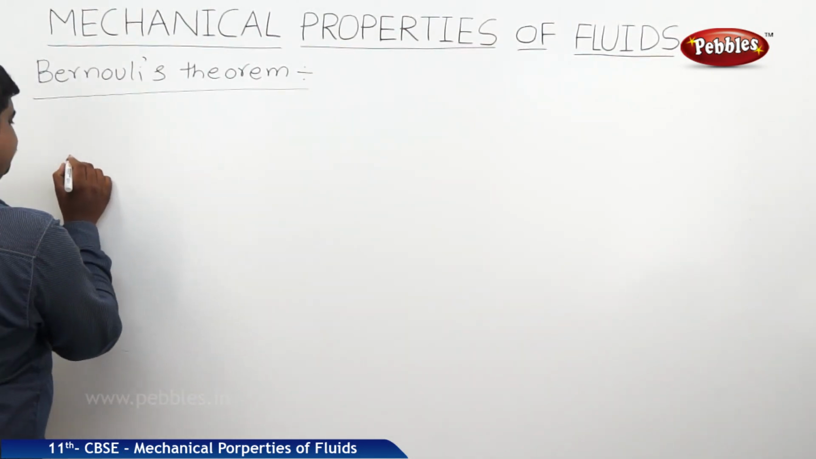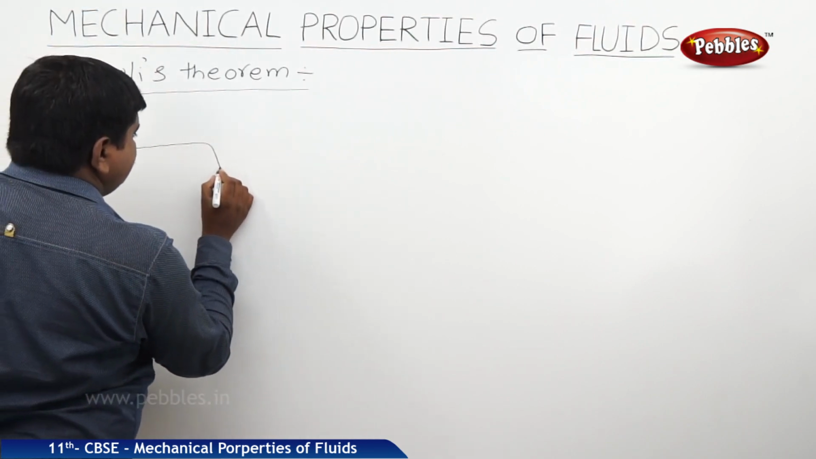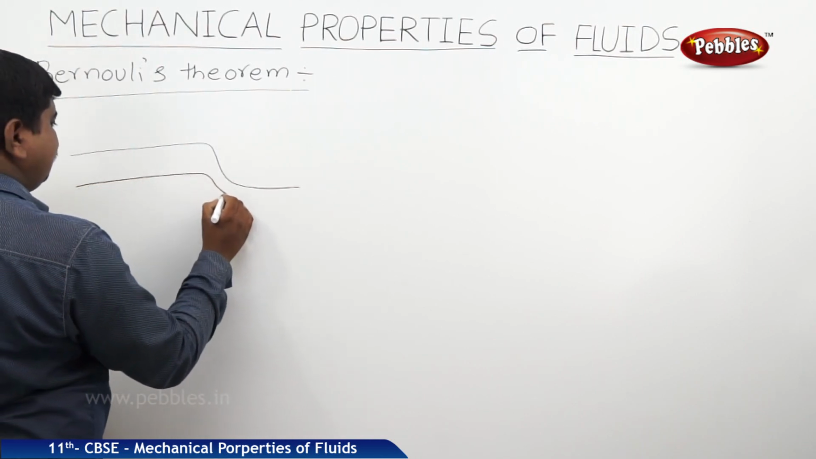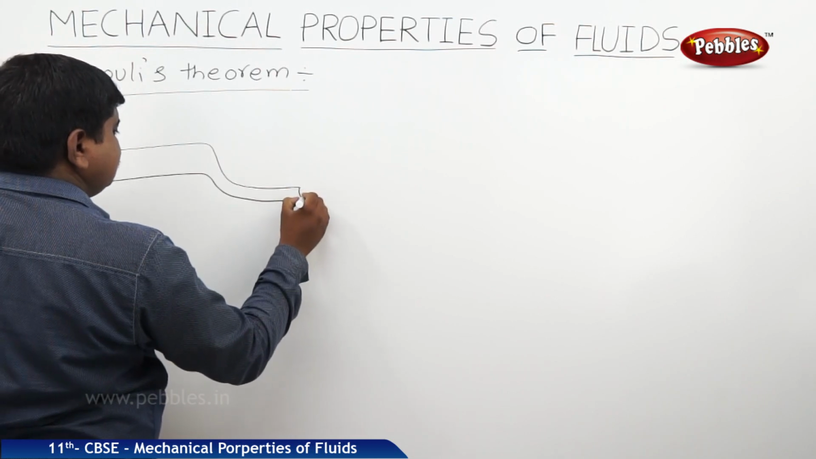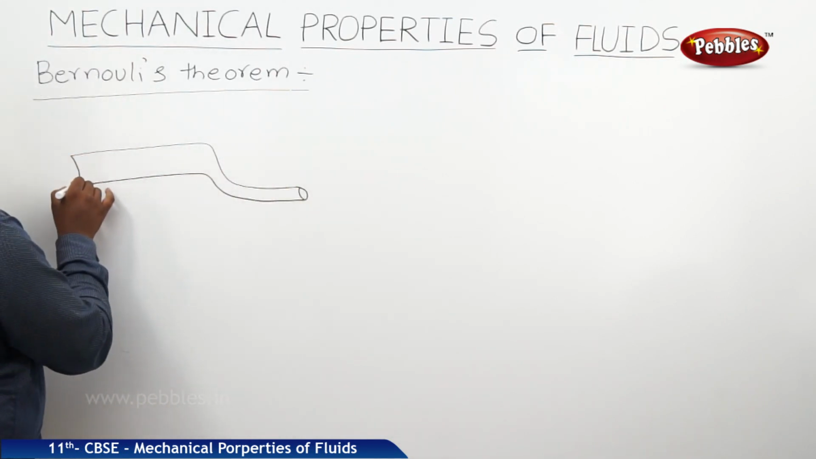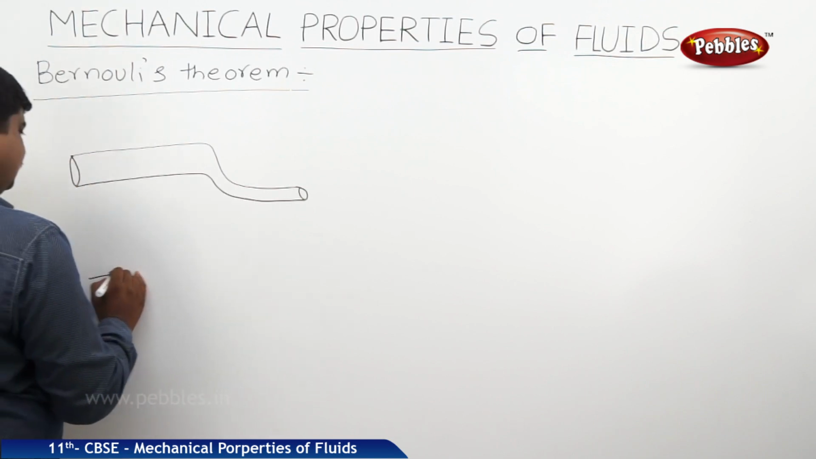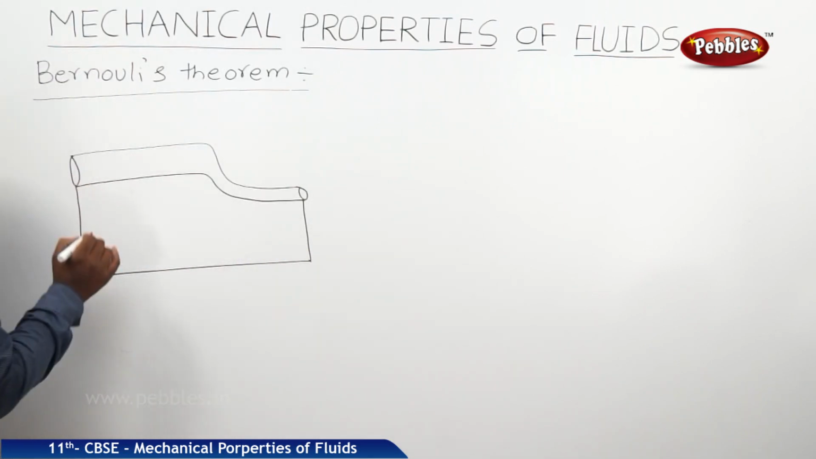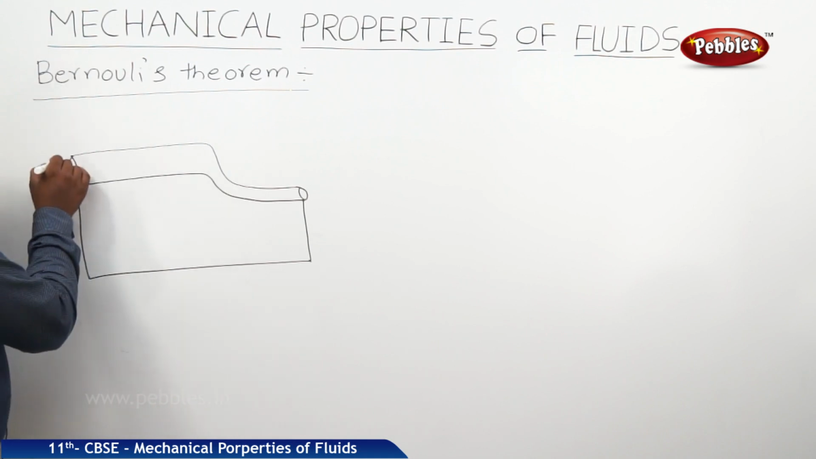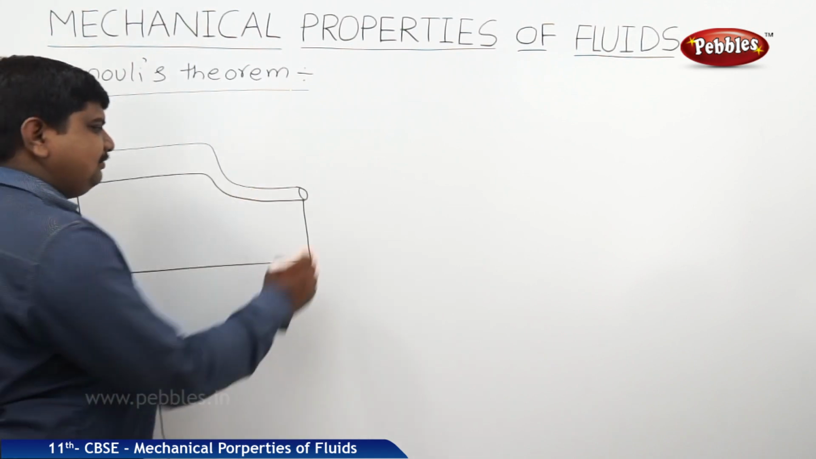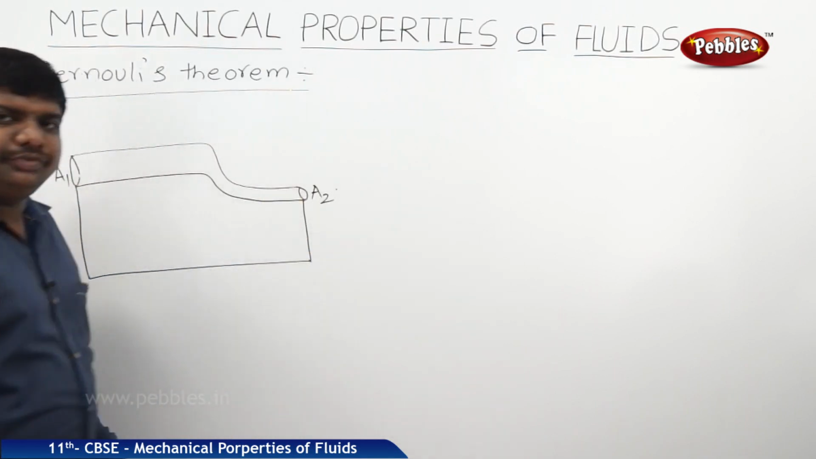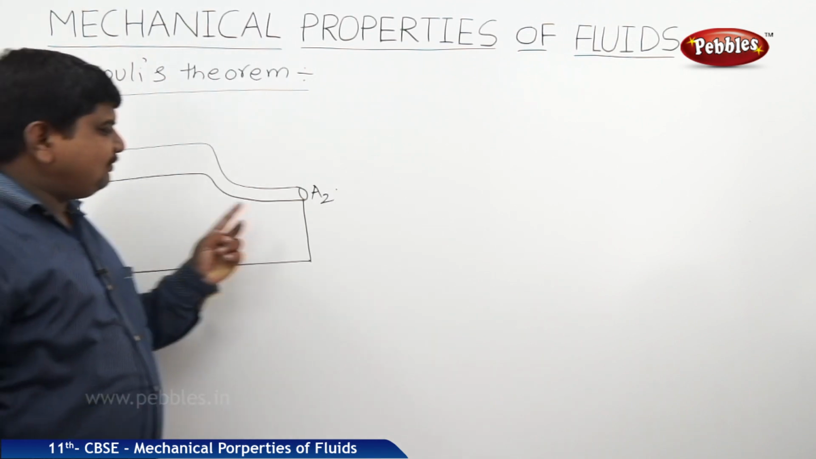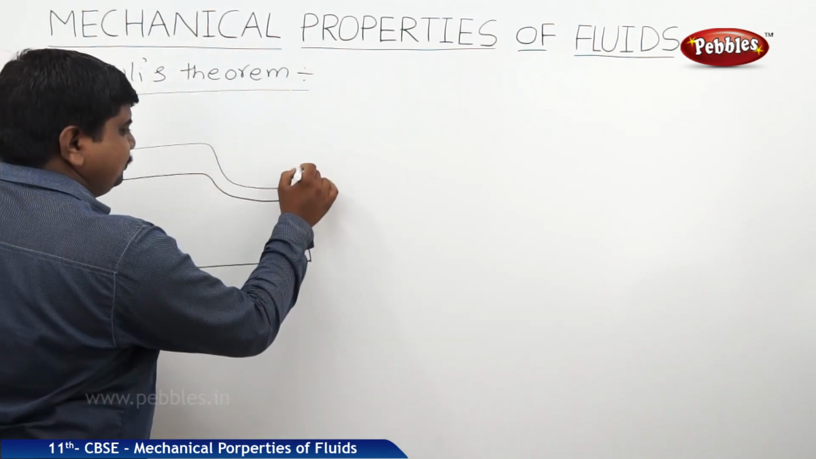So let us assume a tube, it has two ends. These two ends are maintained at two different heights, not at the same height. This is the reference point. The first end of the tube has area of cross section A1. Second end of the tube has area of cross section A2. The velocity of the flux entering through A1 is V1. The velocity of the flux leaving the area of cross section A2 is V2.